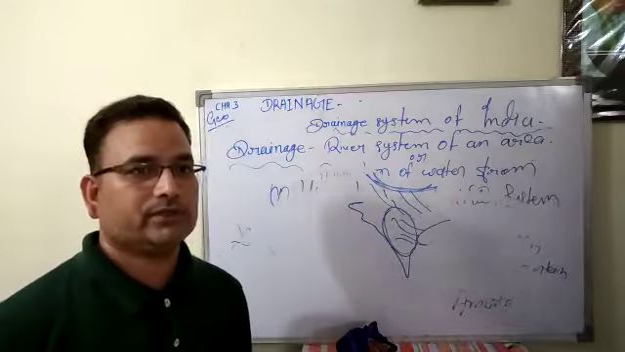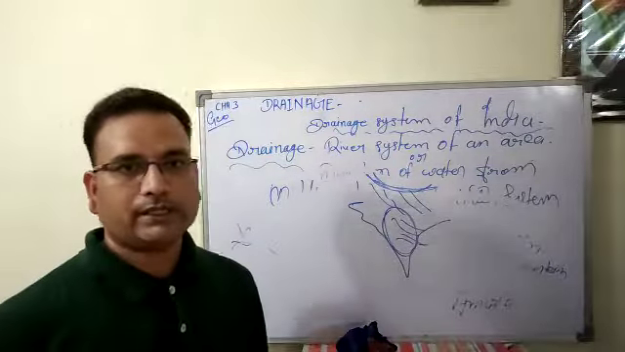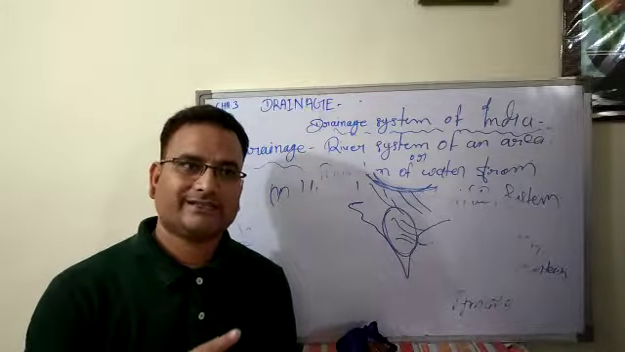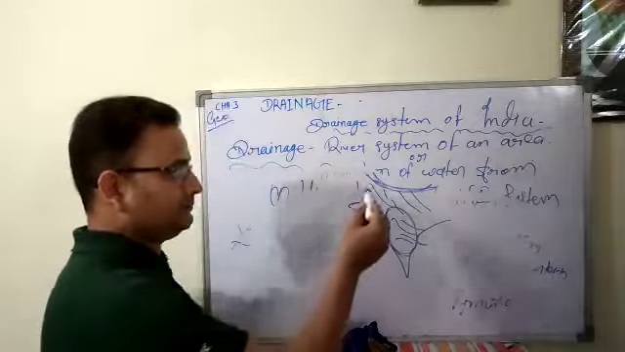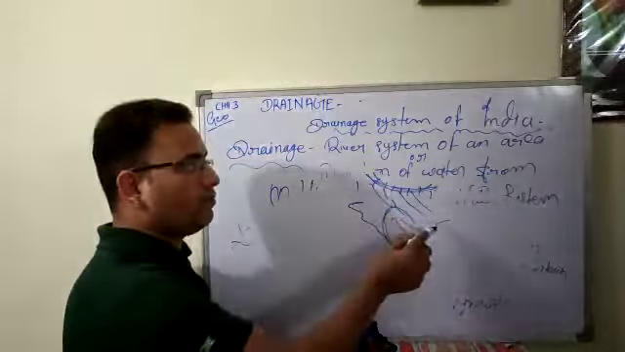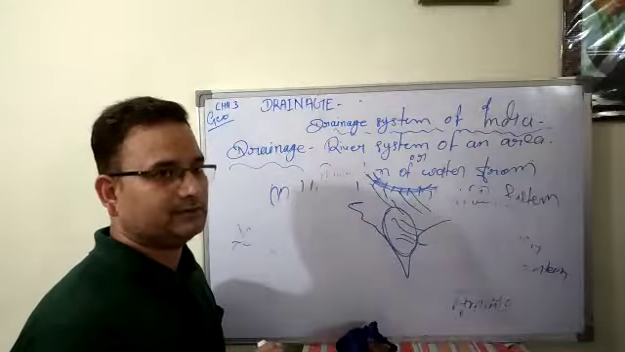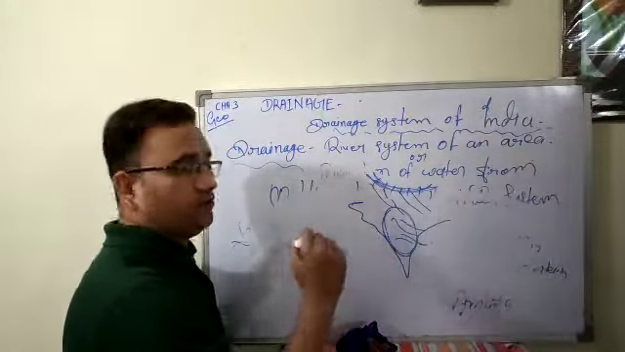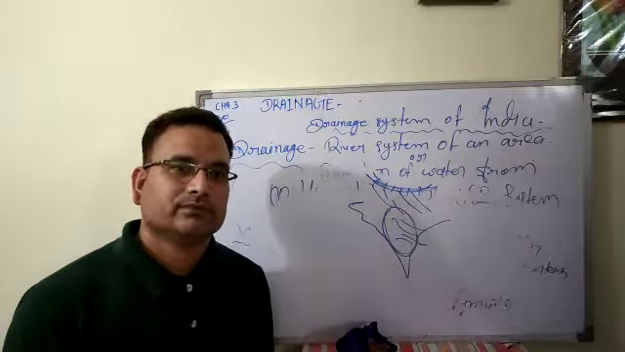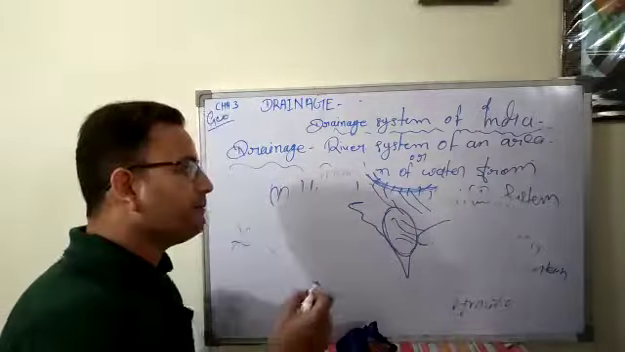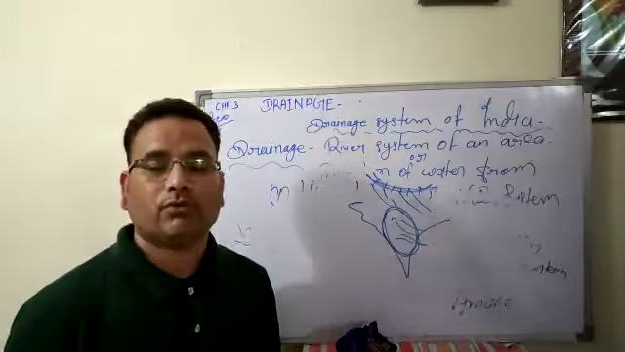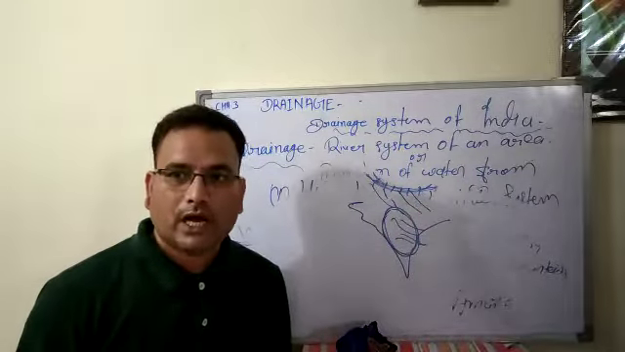I repeat, what is a Himalayan river? A Himalayan river means a river that rises from the Himalayan region, from here, and has water throughout the year. But what is a peninsular river? A peninsular river means a river that rises from the peninsula part of India, and they don't have water throughout the year.